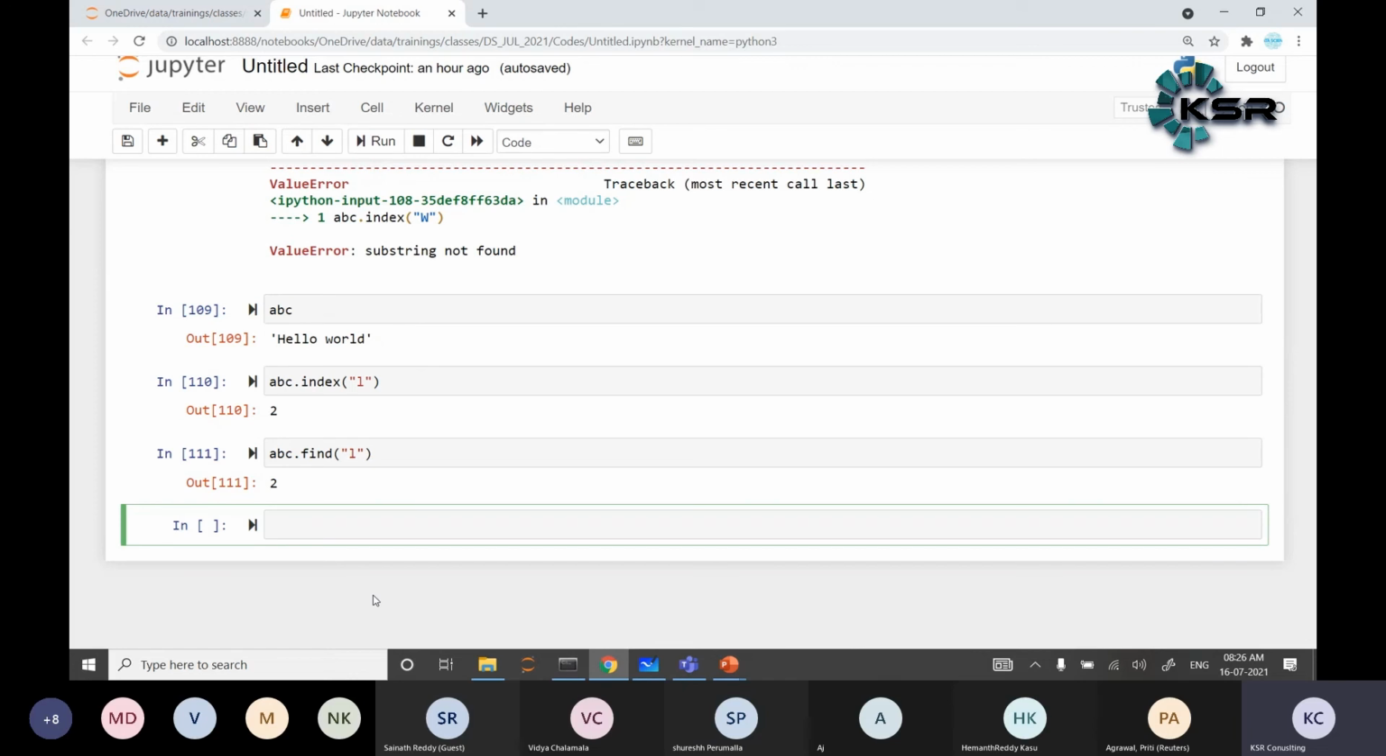Where are we using index and where are we using find in programs? Generally, it depends on your requirement. There is no guarantee of exactly which you need to use. Most likely, always use find rather than index, because index throws an error, which stops the program, and the next statements will not execute. Whereas find, if the value doesn't match, returns -1, and we get to know that -1 indicates the value was not found.